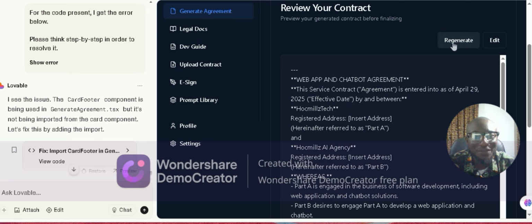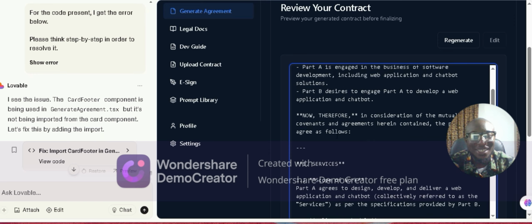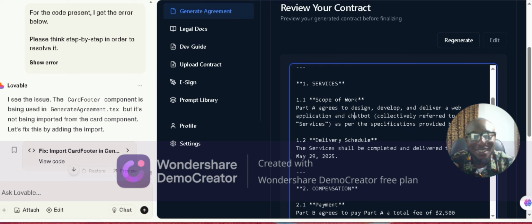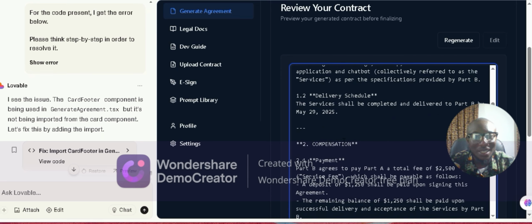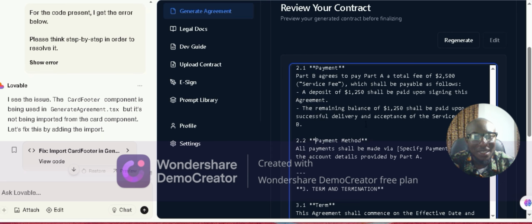So we'll now have regenerate and we'll now have edit. So let me try and see if the edit is working. And just let me click edit. Oh guys, the edit is working. This is amazing. Edit is working perfectly. So you can edit the documents, remove anything.